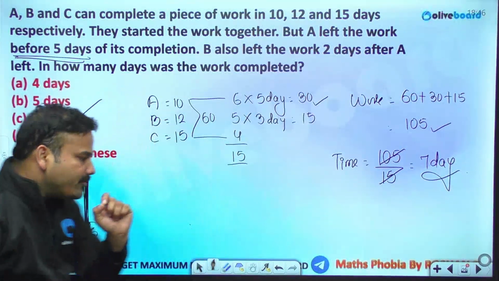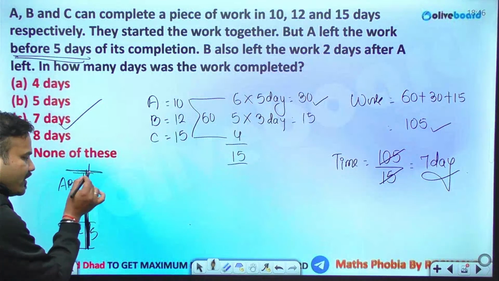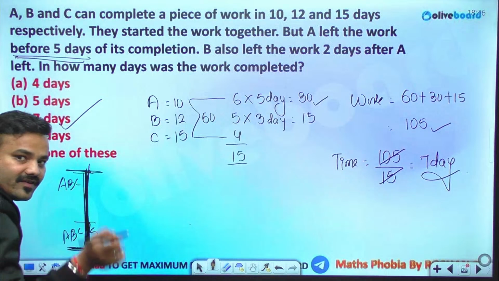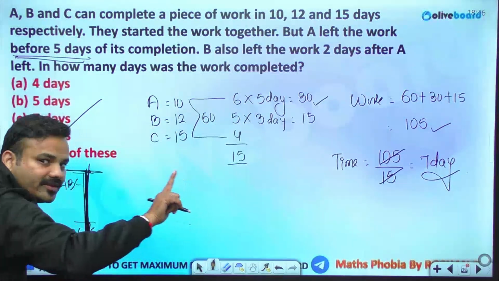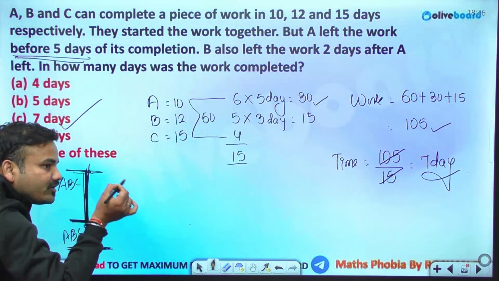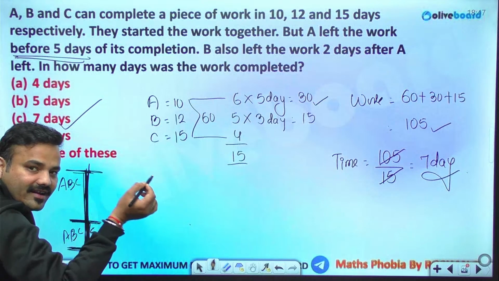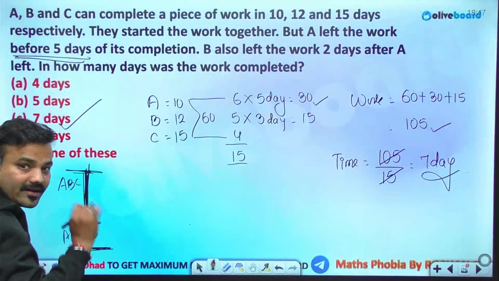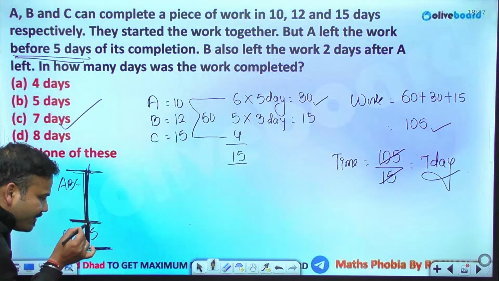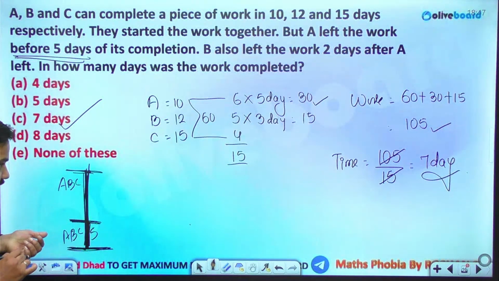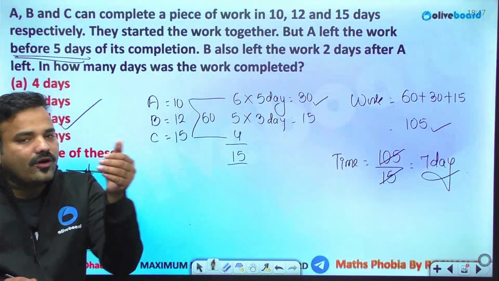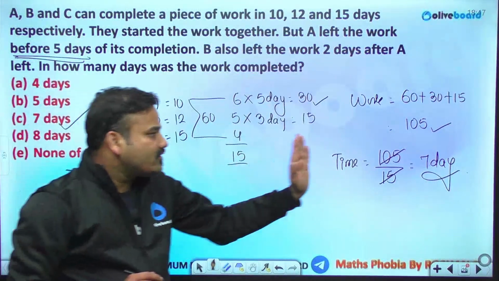concept is, why am I calling A back? Because the moment I call A back, I am making that entire diagram the same. Will the work change? Yes, the work is definitely going to change, but A is performing in these 5 days. I am concerned about the days, not the tenure, not the work. Though the work will increase, in this particular 5 days only, I am adjusting A over here. So if somebody is leaving before completion, call that person back.